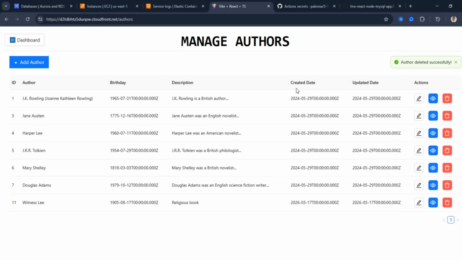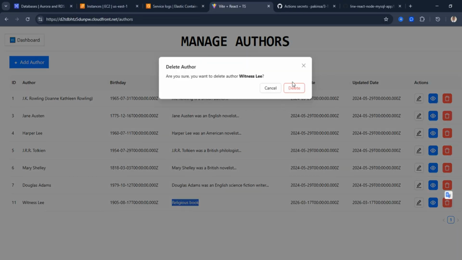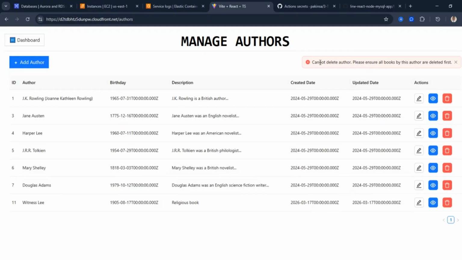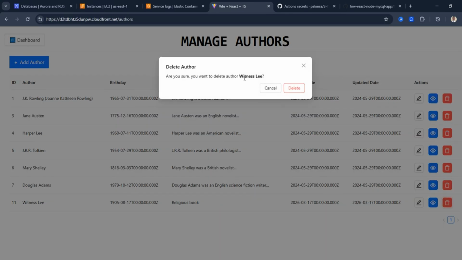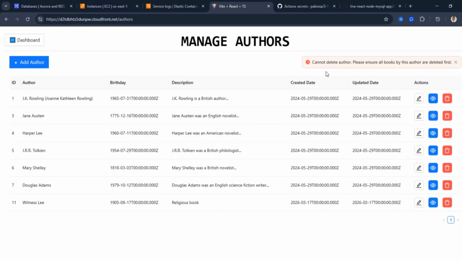Author successfully deleted. But let me try, right, and delete someone whose book I've not deleted before. This guy wrote a religious book, and we don't know the name of the book. Let's assume for now. Then we can delete it and say delete author. Oh, cannot delete author. Please ensure all books by this author are deleted first. Can you see that? If you try to delete an author whereby you've not deleted the book or books associated with that author, you're going to get an error that says please ensure all books by this author are deleted.